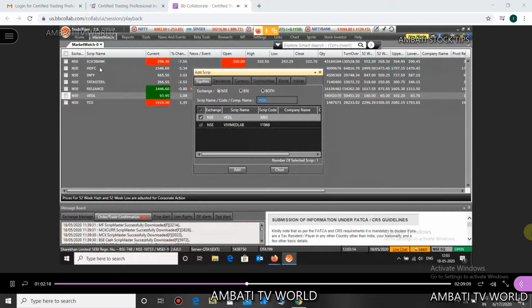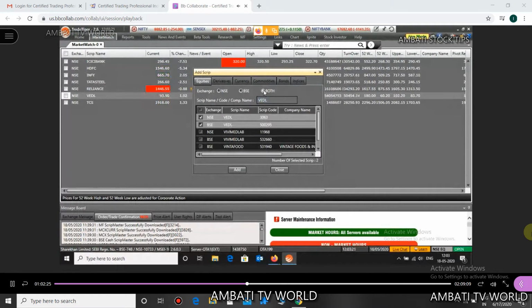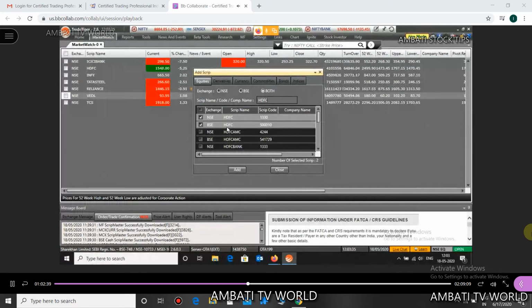For HDFC stock, a couple of same-name options exist. Then you are using both options. That's how you are able to see it, right? So if I type HDFC here, I'll be having two scripts. Now just click on NSE, so you will be having only NSE stocks. Only NSE stocks. Okay, HDFC.